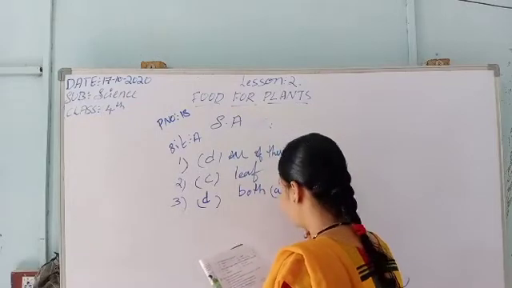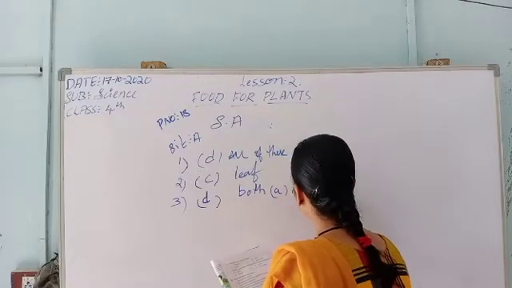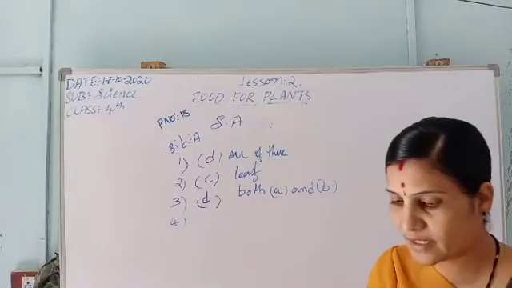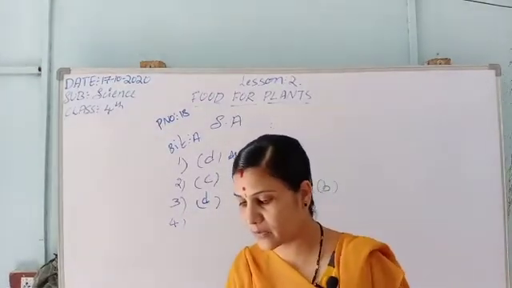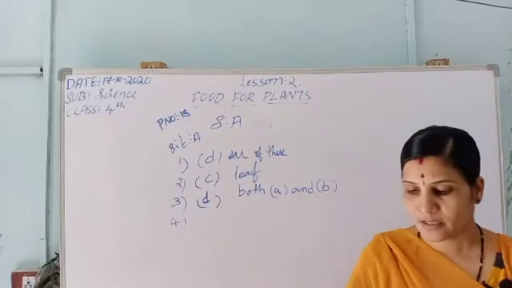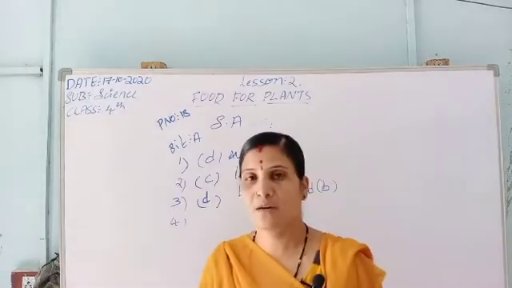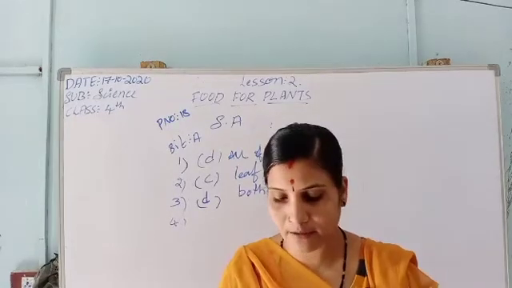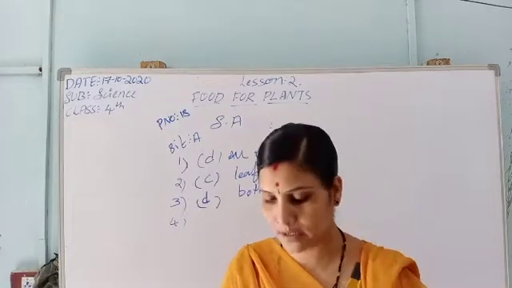Fourth one: which is the non-green plant that takes food from other plants on which it grows?